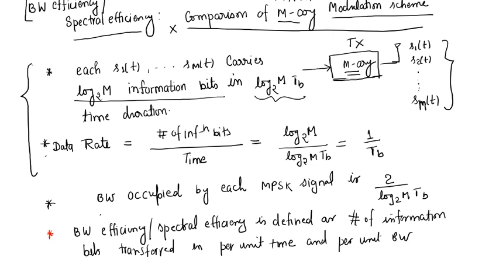Therefore the data rate, the rate at which we are transmitting data to the channel, is number of information bits divided by time. Since we are transmitting log 2 M bits, and the time taken is log 2 M Tb seconds, the data rate is 1/Tb bits per second.